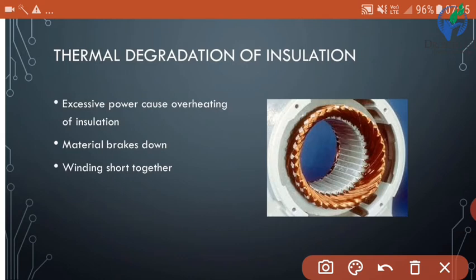Now, thermal degradation of insulation. Excessive power causes overheating of insulation. It means whenever there is excessive power, there is an overheating of insulation. Then the material breaks down. So the material used in the insulation and all other types of materials will break down. Winding short together. Due to the heating, what will happen? The nearby windings may be shorted together.